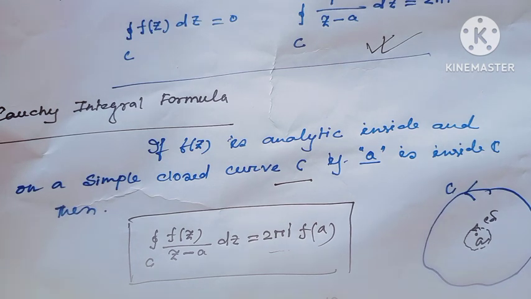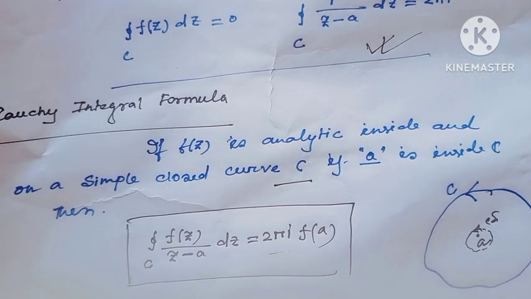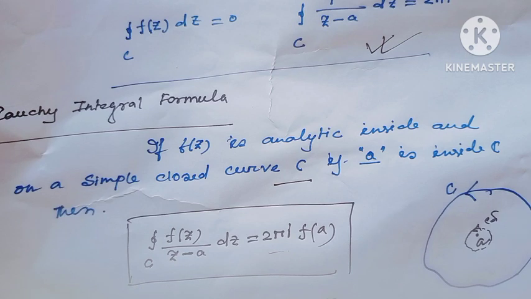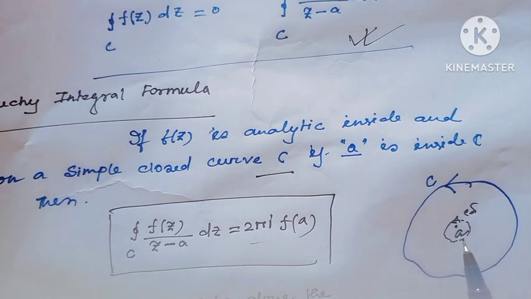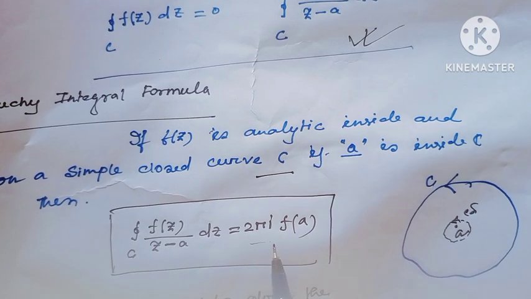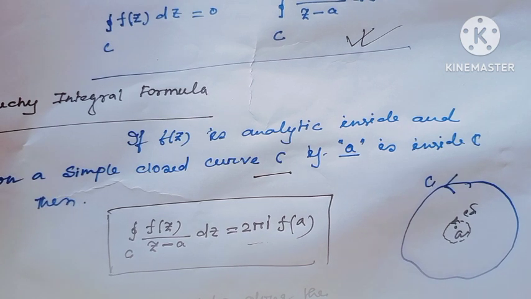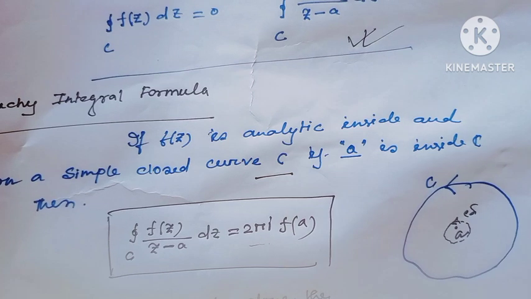In my previous video I had seen if f is analytic on a simple closed contour C and the point A is inside the closed curve C, then the integration of f(z) dz over z minus a equals 2 pi i times the value of the function at the point A, where A is the point inside the closed contour.